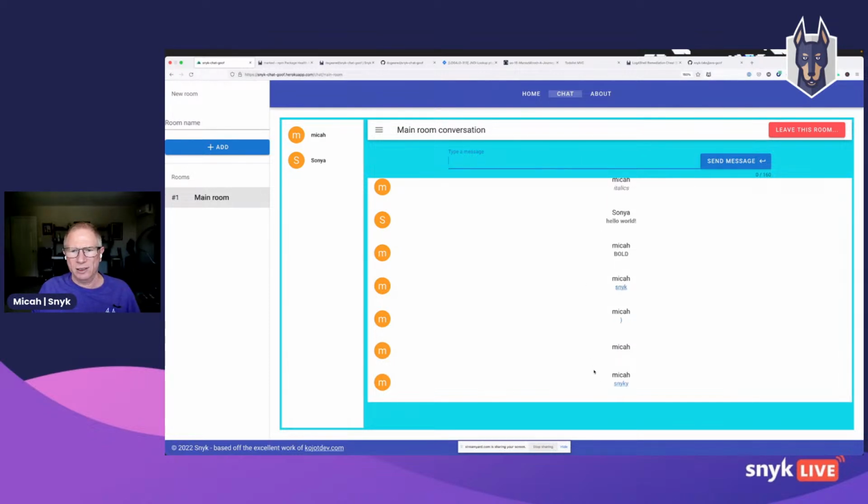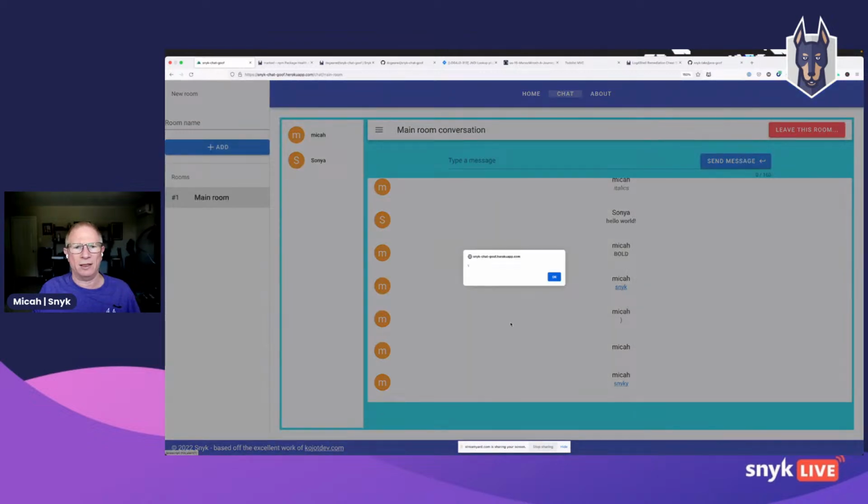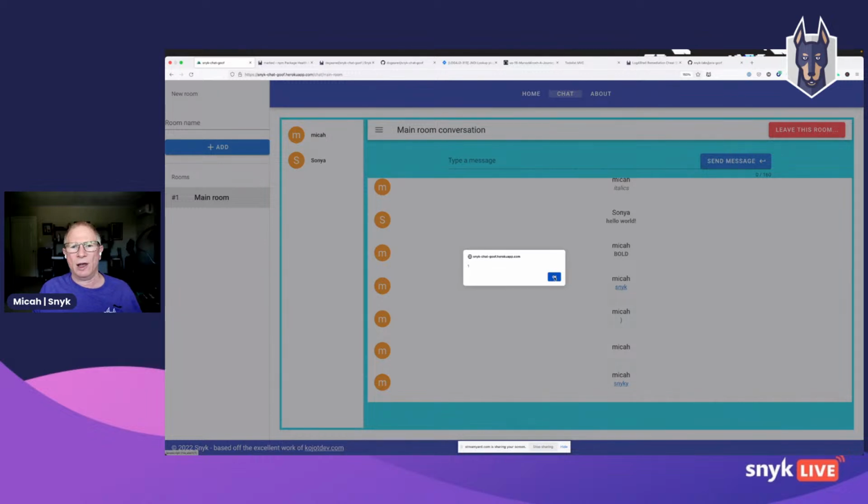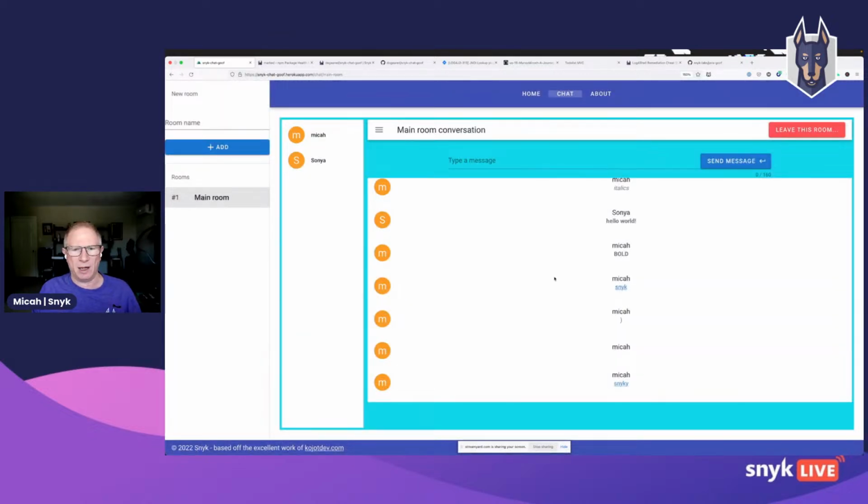And in fact, it does. So now we can see we got a new link, and if I click on that link, I get the alert. And here's the thing that's so diabolical about this. If you click on the link, you get the alert too. So I've not only affected my locally running instance of this application, I've affected it for everybody. Now, you may say that, well, big deal, it's just an alert, but a lot of hacking and a lot of attacks are kind of foot in the door.